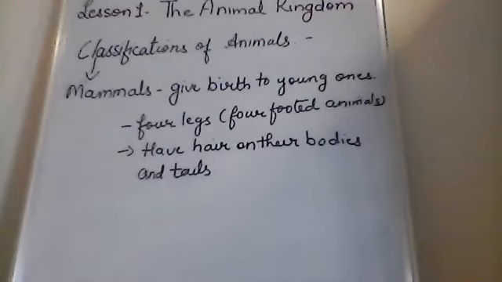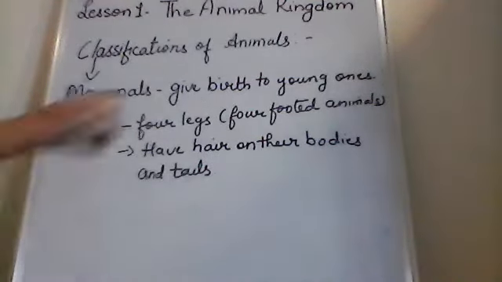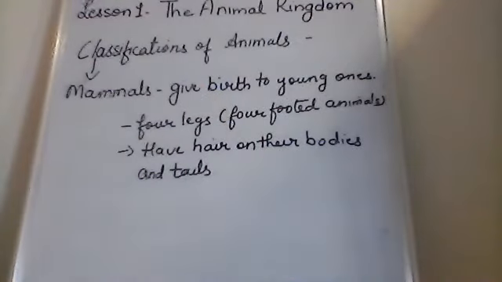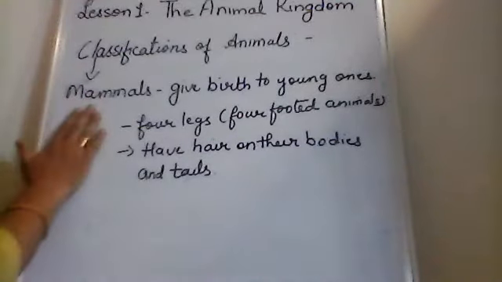So first I am going to talk about mammals. Have you heard the word mammal? Yes. Very good. So mammals are those animals that give birth to young ones. Can you give me any example? Cow and buffalo. You can also say dog, cat, horse, lions, tigers, donkeys, etc. Okay, so now let us understand more about mammals.